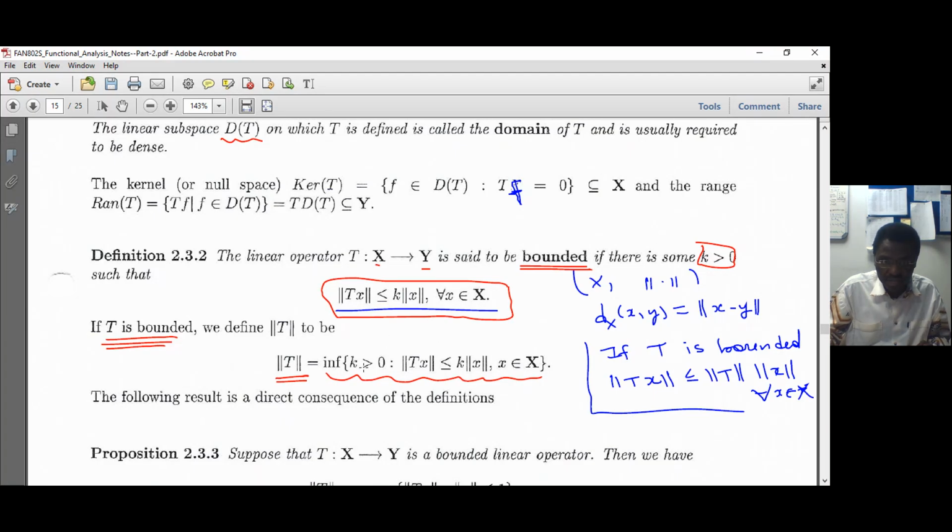So if we take the infimum of that, you know that all the elements here are positive. If they are positive, it means that the norm also is positive, right? Or zero. Positive or zero, because we take the infimum of all k positive, right? So that norm is positive. It satisfies already the condition of the norm.